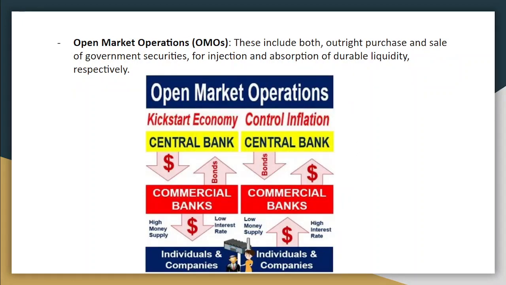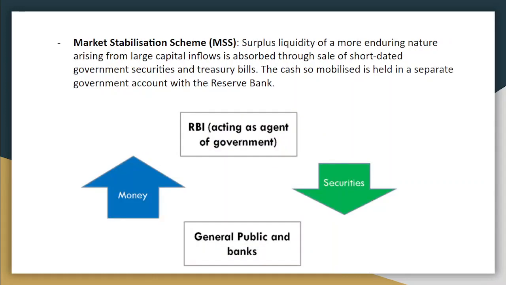Next is the open market operation, which includes both outright purchase and sale of government securities for injection and absorption of durable liquidity respectively. Whereas in the market stabilization scheme, surplus liquidity of a more enduring nature arising from large capital inflows is absorbed through the sale of short-dated government securities and treasury bills. The cash so mobilized is held in a separate government account with the Reserve Bank.